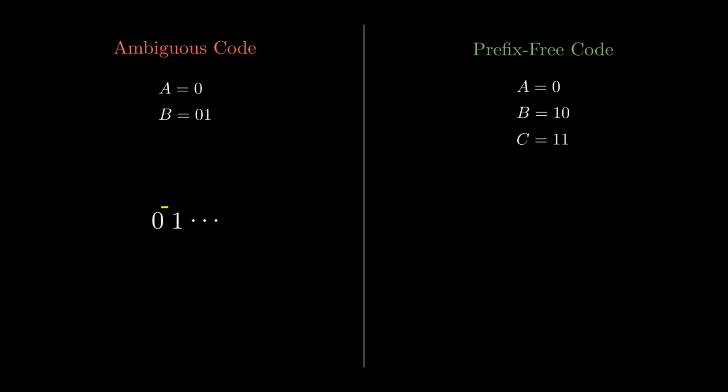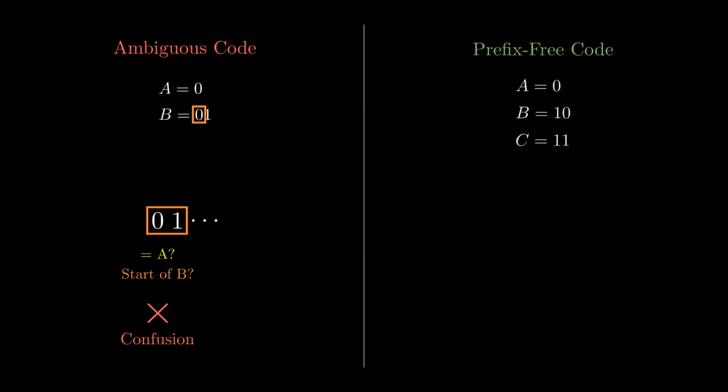Suppose our computer receives a 0. Is this the letter A? It matches A perfectly. But wait, 0 is also the start of B. If the next bit is a 1, this should have been B. The decoder gets stuck, not knowing whether to finalize A or wait for more data. This ambiguity breaks real-time communication.